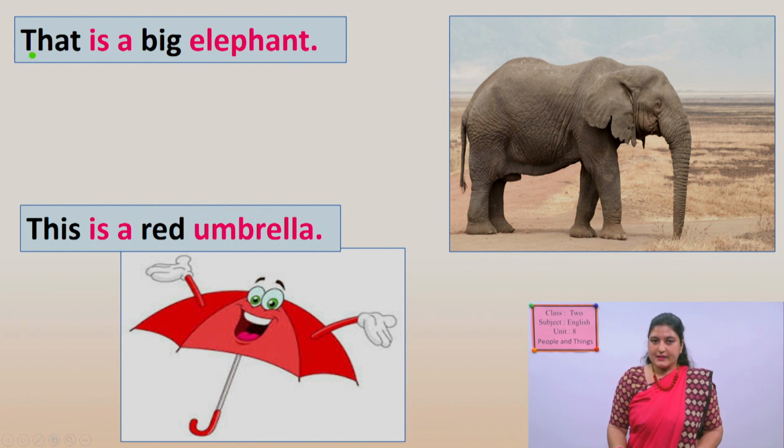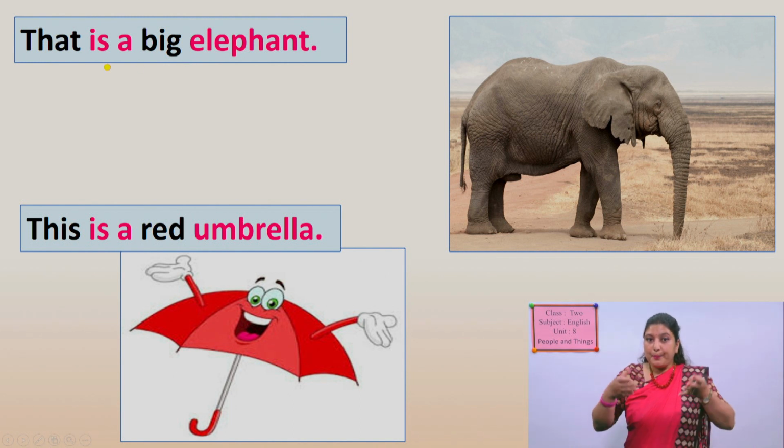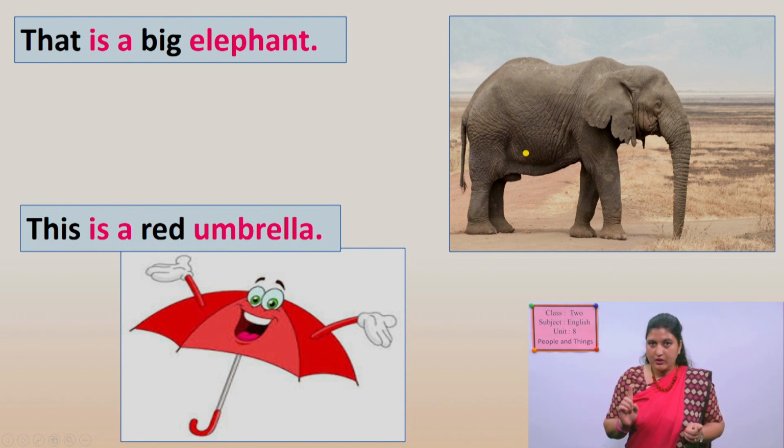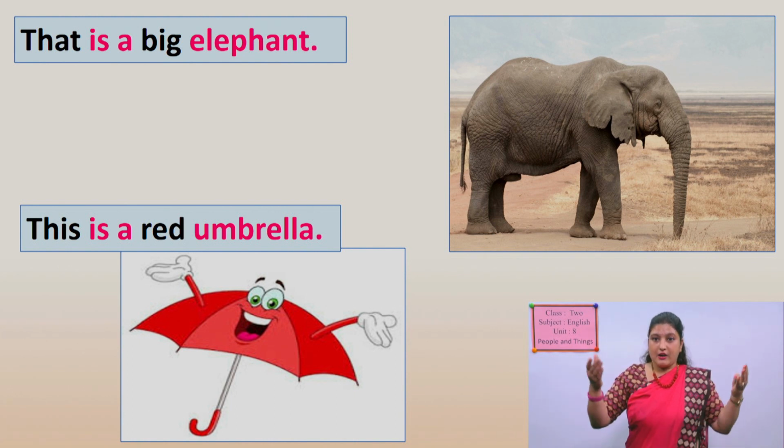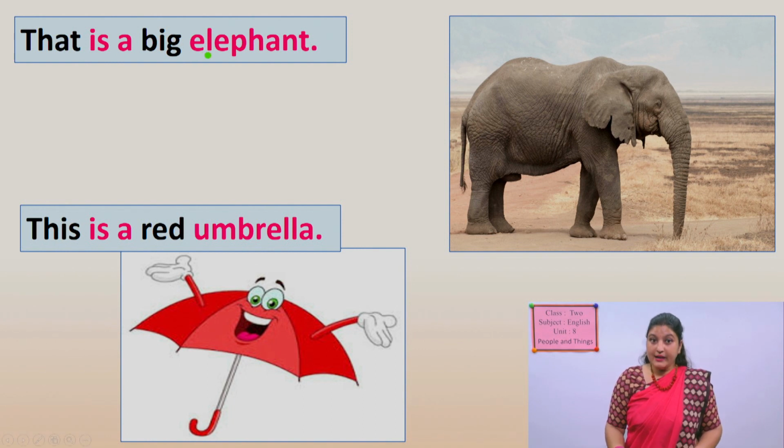Okay. Let's read. Look at the picture and read the sentence. Look at the first picture and read the first sentence. Okay. Look here. That is a big elephant. What type of elephant is it? Is it small? No. Is it big? Yes, of course. It is big. It is large. Yes. Good. It is a big elephant. Okay. The next picture.